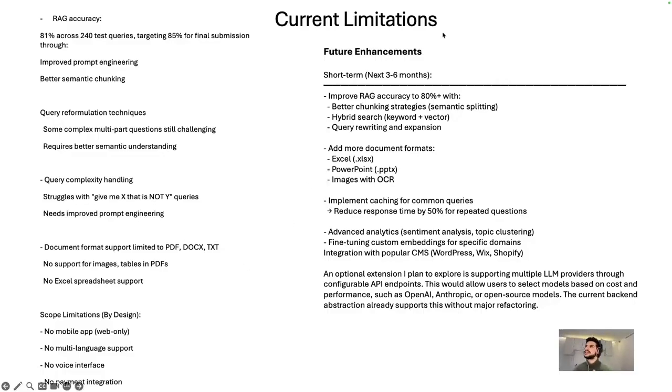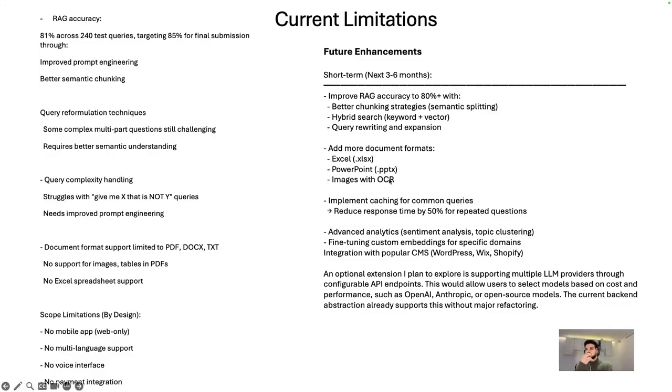But we still plan this for our future: to improve our accuracy to 80+%, have hybrid search, and add more document format support, such as Excel, PowerPoint, maybe URL, maybe images, and implement caching for common queries. Basically, if a specific business owner knows that a question is going to be asked a lot, they can provide the basic answer beforehand, so the bot is ready and knows the answer. They don't need to spend that much token.